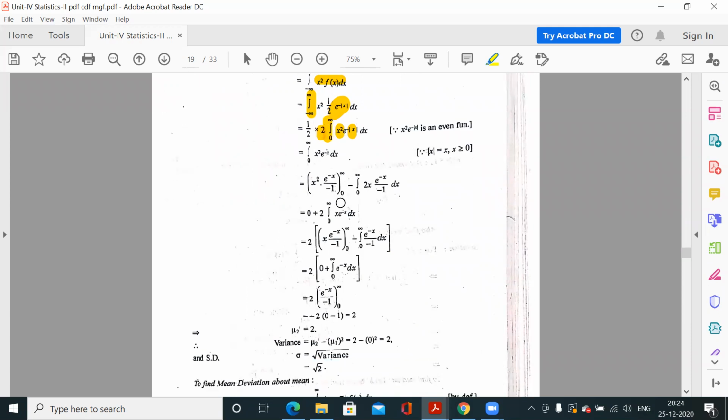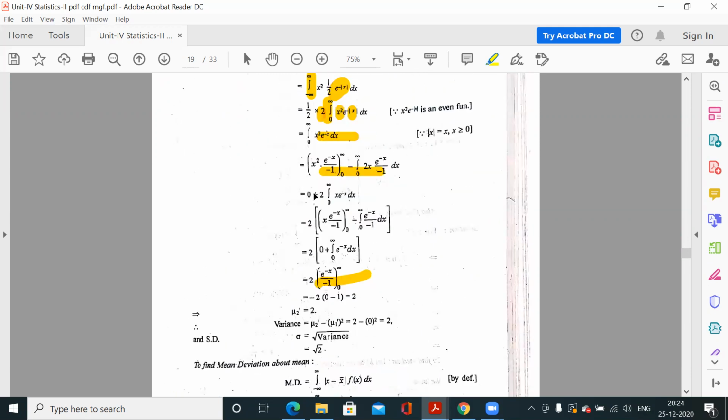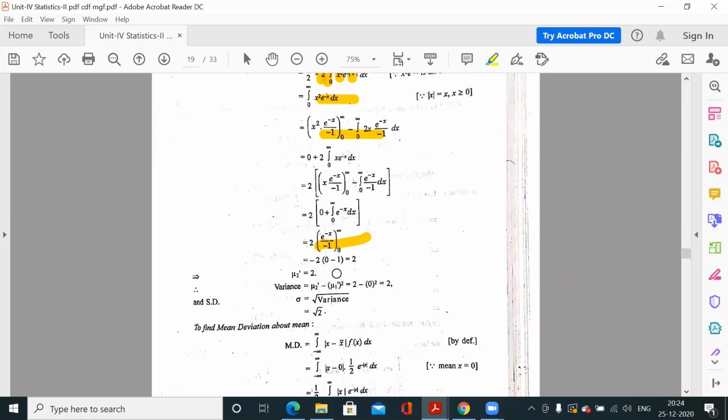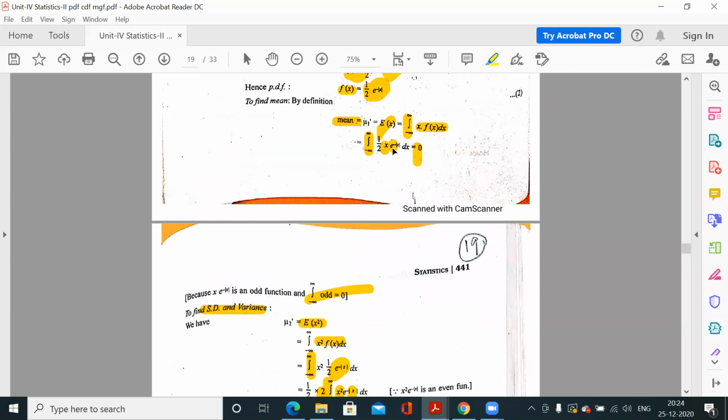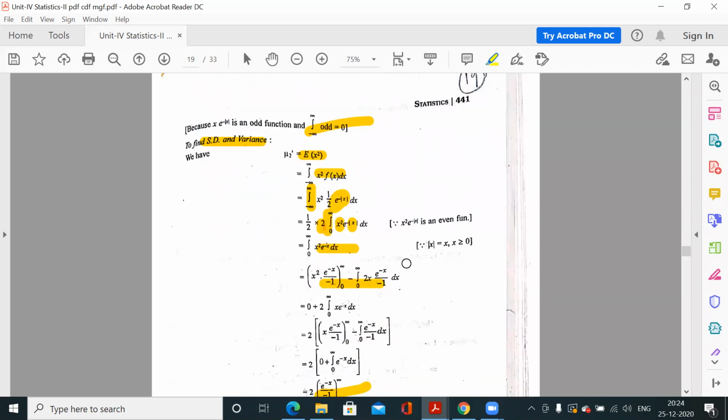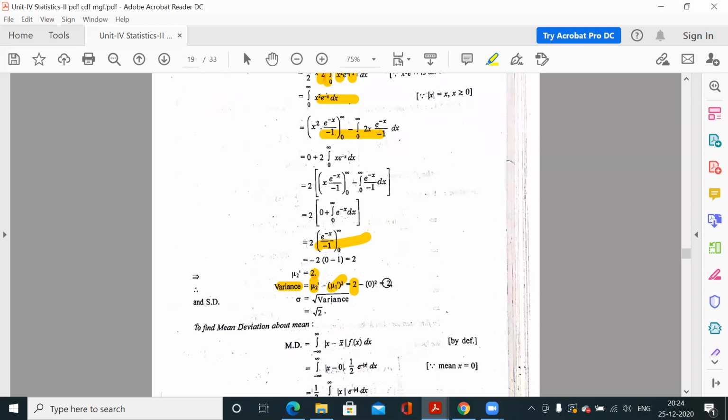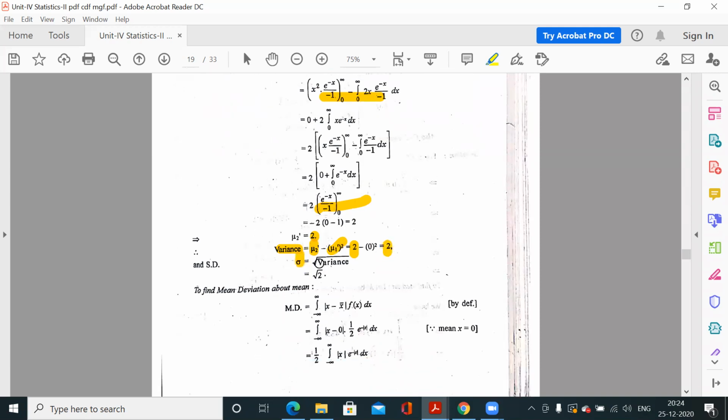Now you know how to integrate this. Integrate it, apply the limits, and you will get the expected value of x square. So this is 2. Now variance is mu2 dash minus (mu1 dash) whole square. So mu2 dash is 2 from here, and mu1 dash is the expected value of x, which is 0. So this is 0. So the variance is 2. Now standard deviation is square root of variance, that means square root of 2.